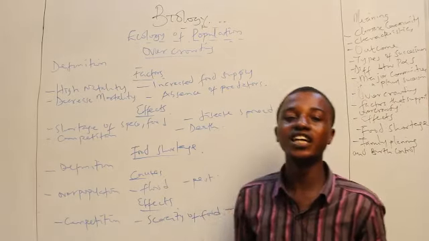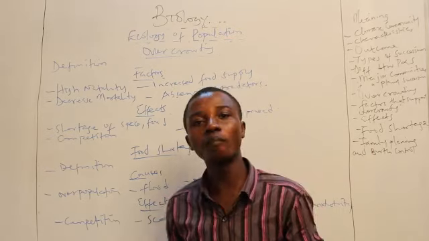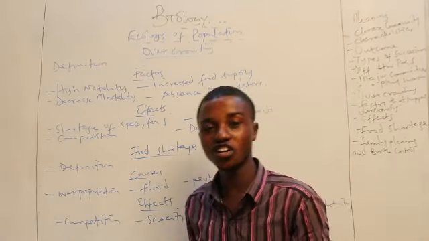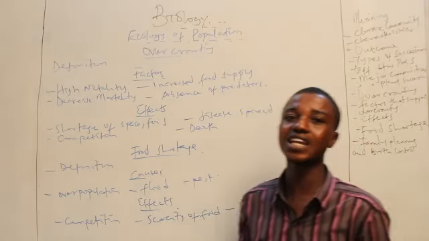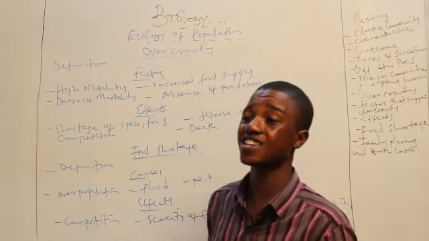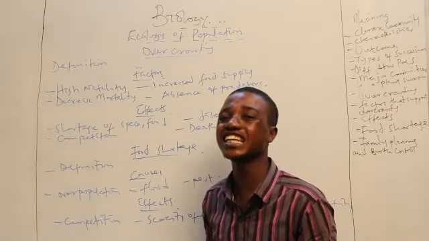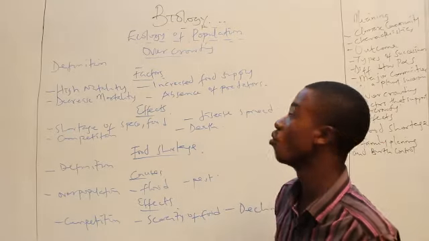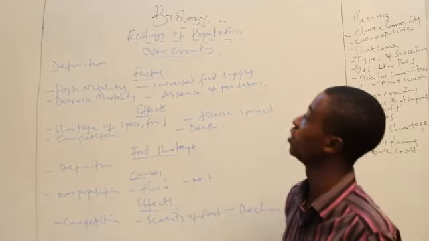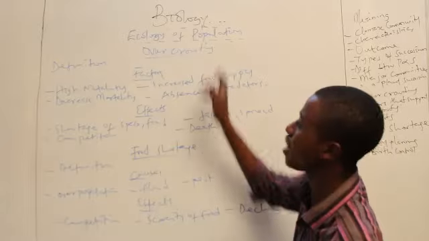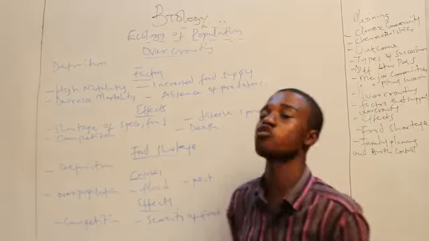Overcrowding is simply the increase in number of organisms compared to the increase in number of food resources. When food resources are limited, when resources needed to survive such as space and shelter are limited compared to the adverse increase in number of population, we say such a situation or phenomenon is called overcrowding. Now, what are the factors that foster overcrowding? What are the factors that support overcrowding?